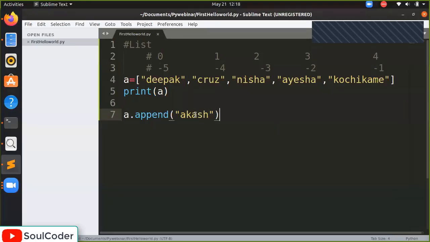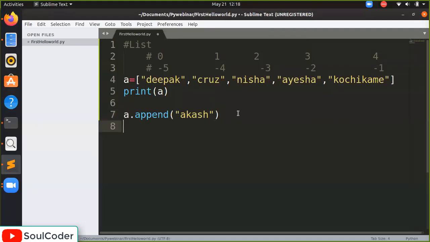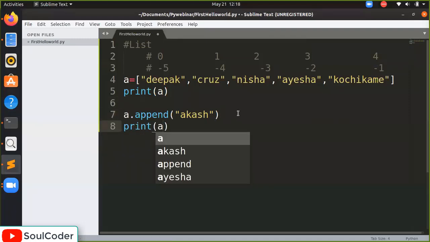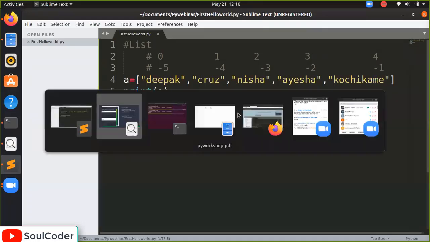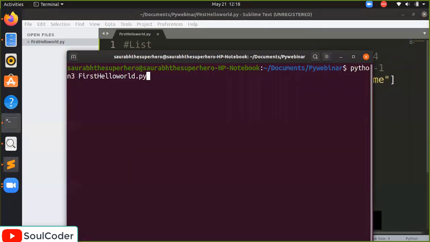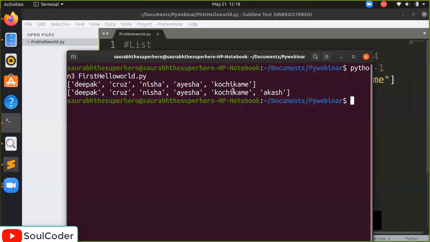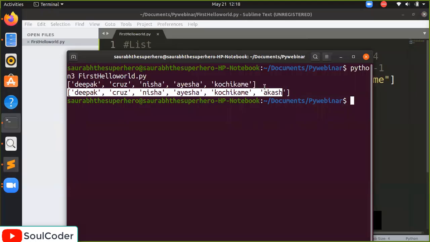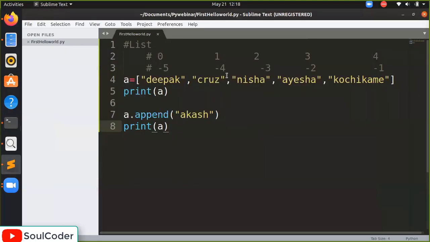So when we say a dot append Akash, what is append actually doing? What is a? A is the existing list, and we are including the extra value, which is Akash, in the existing list. Now we will display the value again, print A. Let's see what the output will be. Can you see? After Kochi Kame, Akash is added. By this way, you can add an extra value to an existing list.